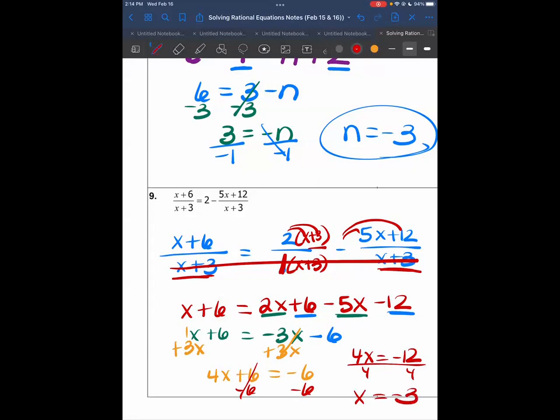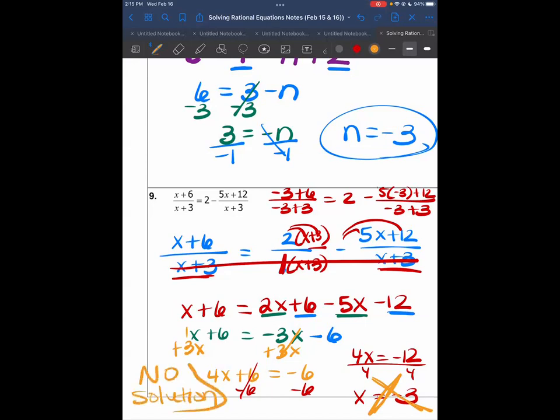If we plug the negative 3 into the original, we have negative 3 plus 6 over negative 3 plus 3, equal to 2 minus this right here. The thing about this one is if you plug it into your calculator, it says undefined, which means this answer doesn't work. And since that was the only answer that we got here, you would say this is no solution. If you got 2 answers and only one of them didn't work, then you would only choose the one that did work, and that would be your final answer.